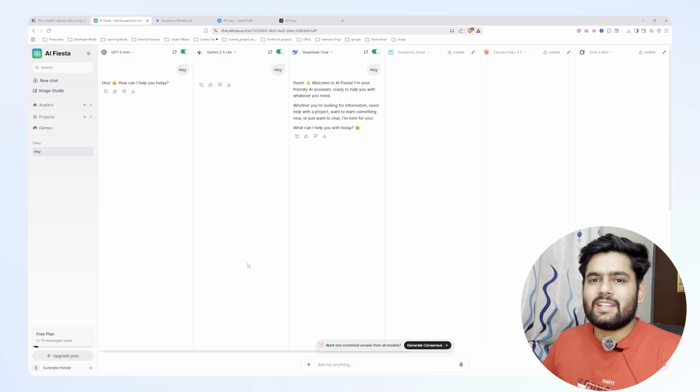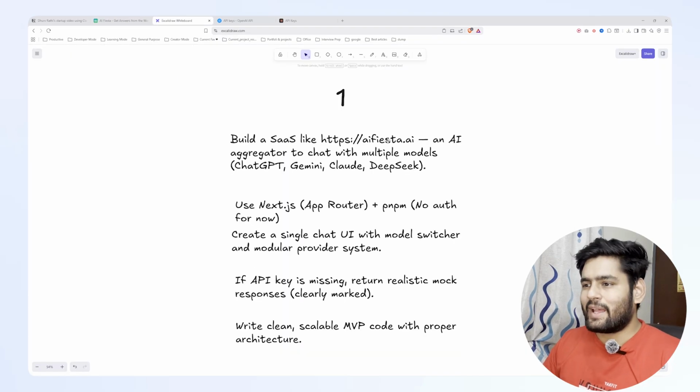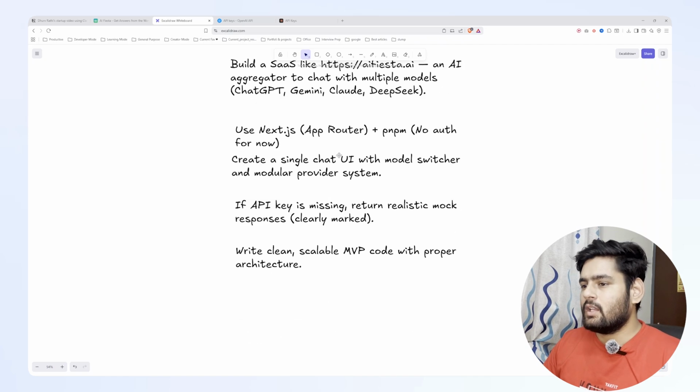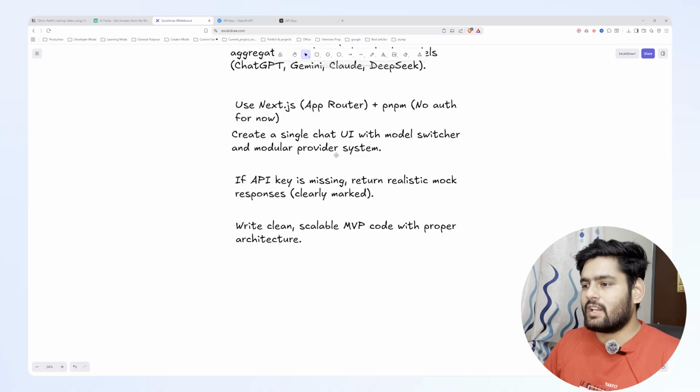So now let's go and start building it. I'm going to use my first prompt right now. So here is the first prompt I am going to use. Build a SaaS like AI Fiesta, an AI aggregator, to chat with multiple models. Then I mention the models. Use Next.js and pnpm. No auth for now because I don't want to add extra complexity in the first place. Then create a single UI chat with model switcher and model provider.